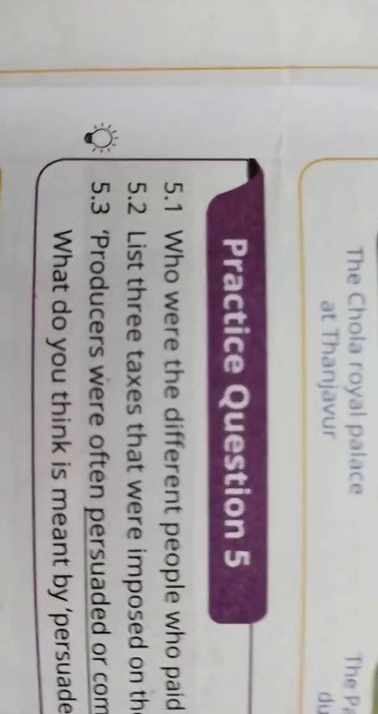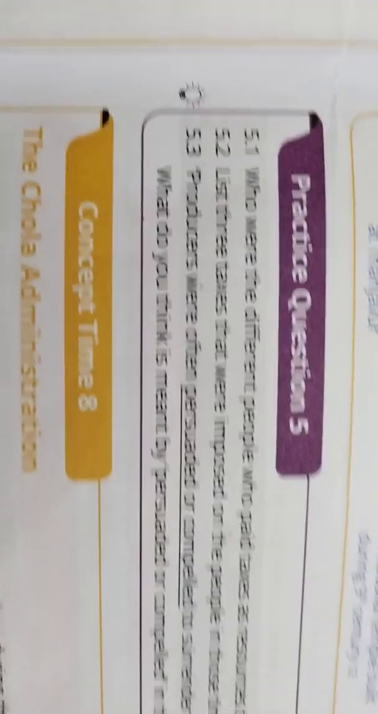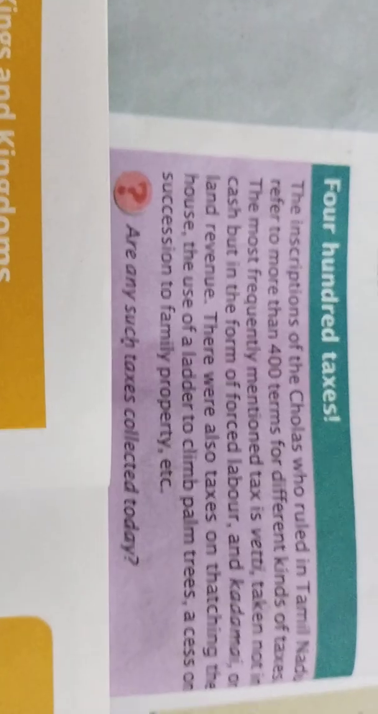So what are the three taxes that were imposed on the people? The tax on thatching the house, another on using a ladder to climb the palm trees, and the cess on succession to family property. For these purposes they maintained the taxes.